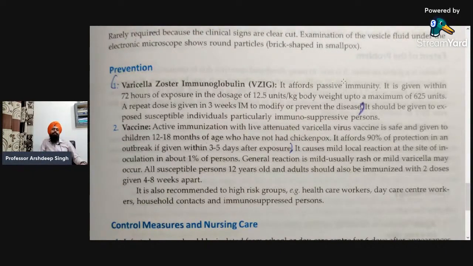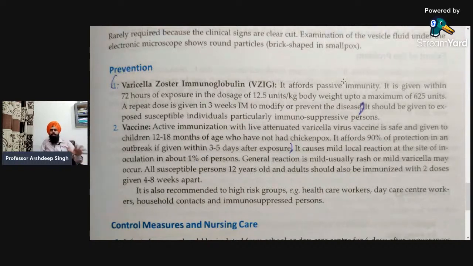Next is vaccine. Active immunization with the live attenuated varicella virus vaccine is safe and is given to children 12 to 18 months of age who do not have chickenpox. So that is the vaccination for prevention, for persons who are not infected from the disease till now. It affords 90% protection in an outbreak if given 3 to 5 days after exposure.